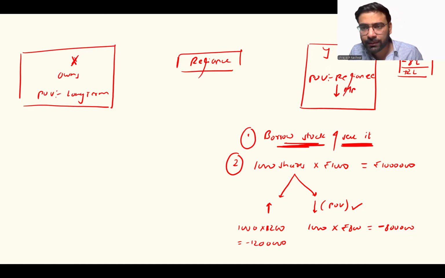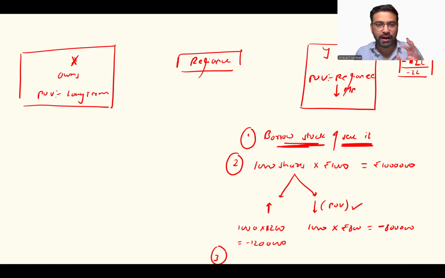That means ultimately his loss will be how much? It will be, sorry, yes, it will be minus 2 lakhs, right? That is what his loss will be. So, sir, the point being that he will profit if the stock price falls down, but he will make a loss if the stock price goes up. Okay, sir, we understand this fact.